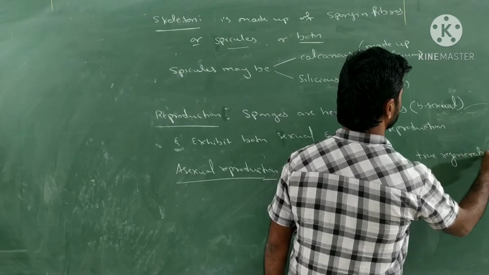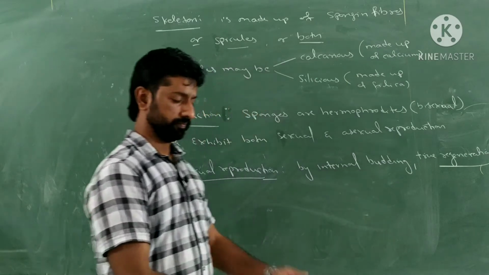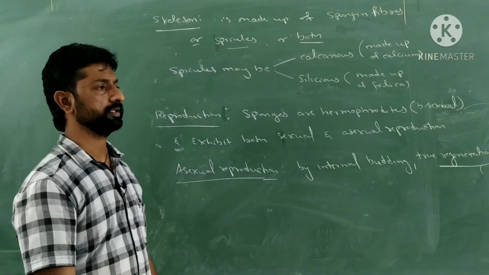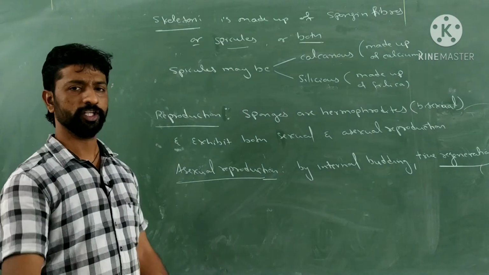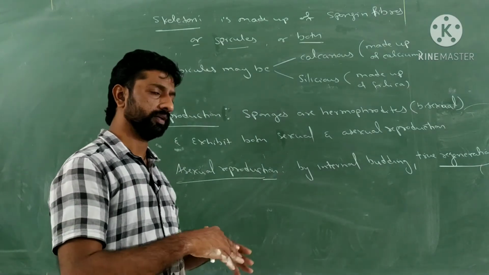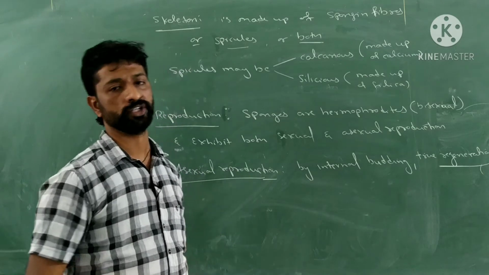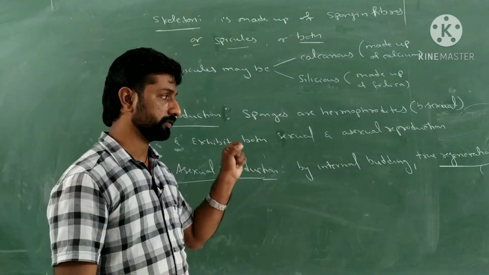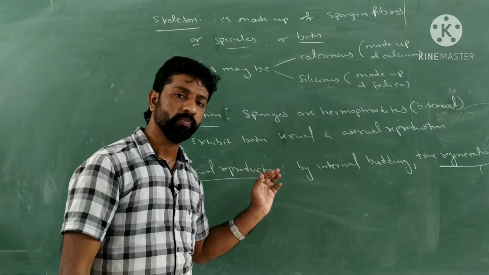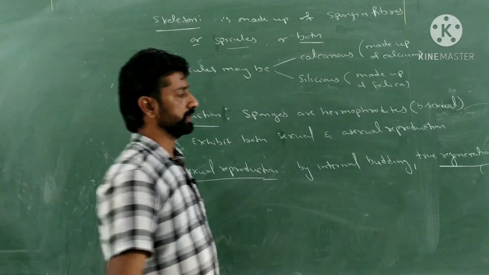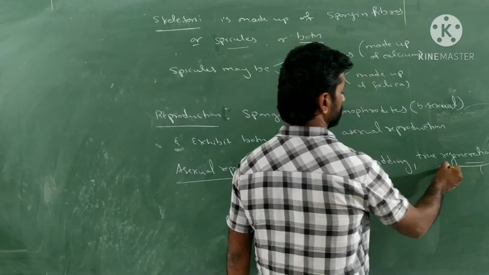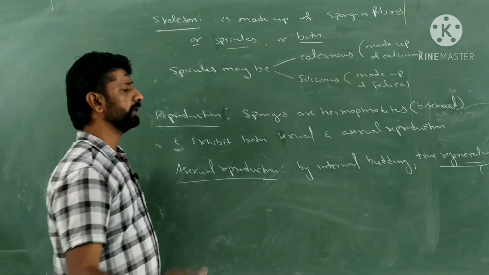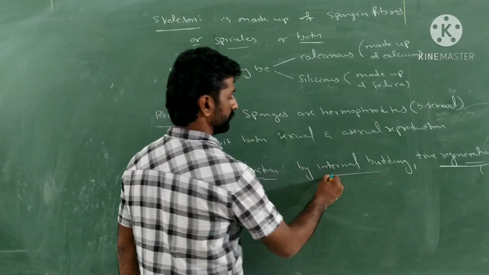What do you mean by true regeneration? It means if the sponge body is fragmented into many pieces, each fragment will develop as a new sponge or new individual if it contains all three layers, that is the pinacoderm, choanoderm and the mesohyl in that fragment. Such a capability is called regeneration, and that regeneration can also be seen in sponges. And the main mode of asexual reproduction is internal budding.